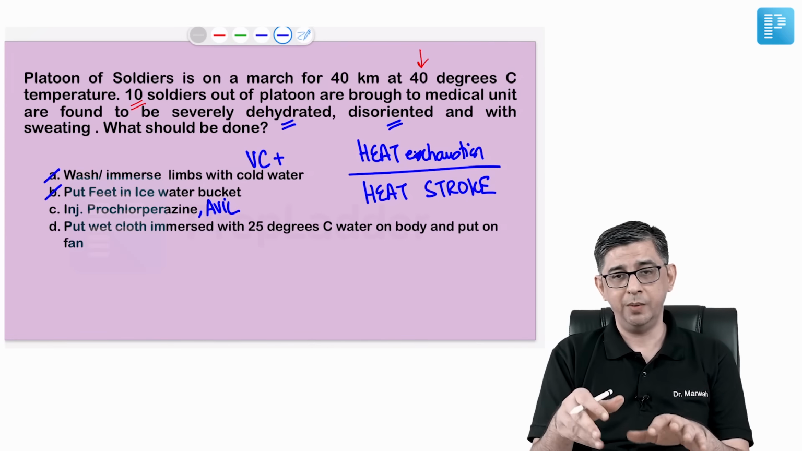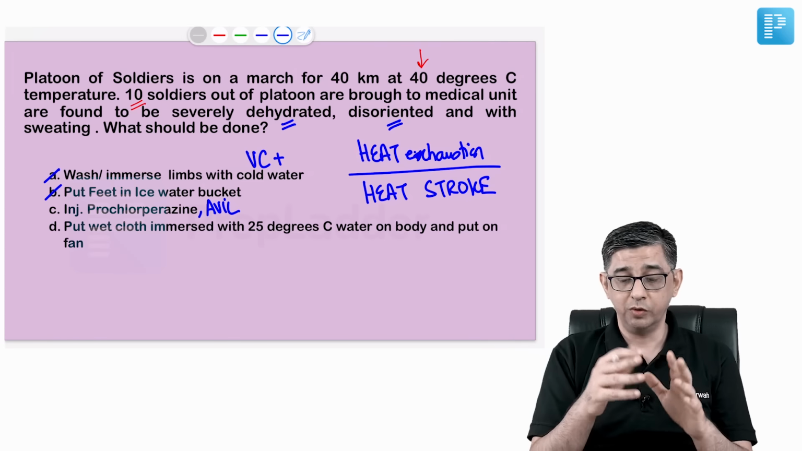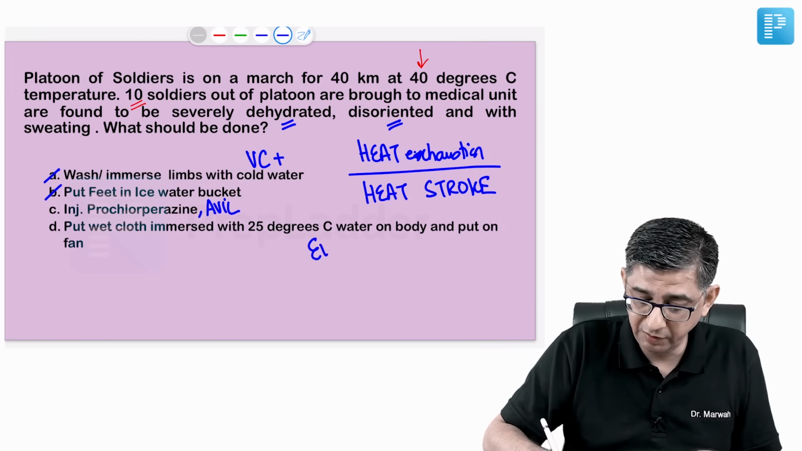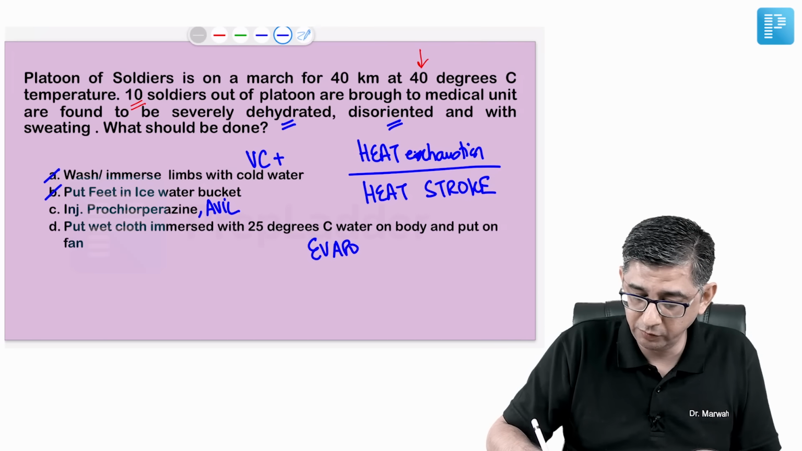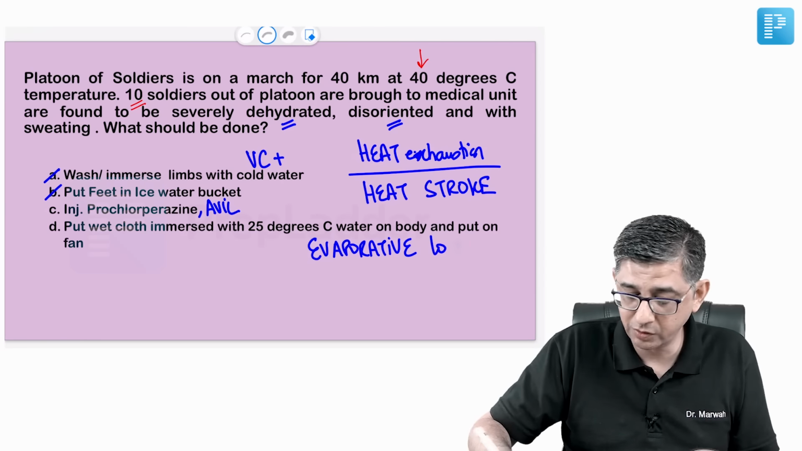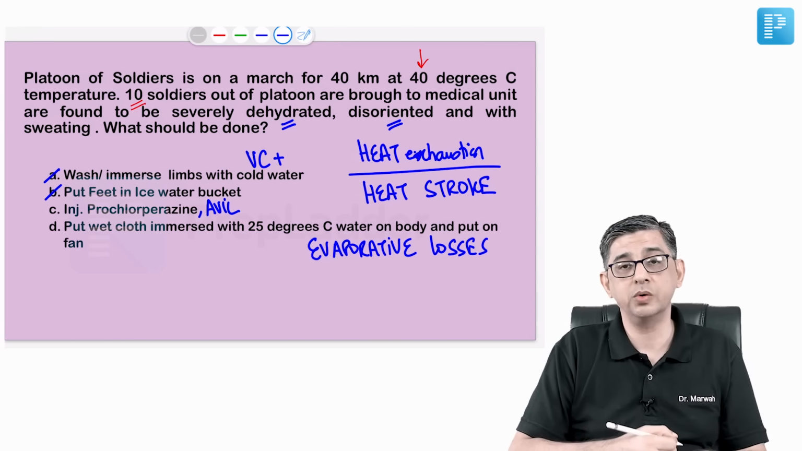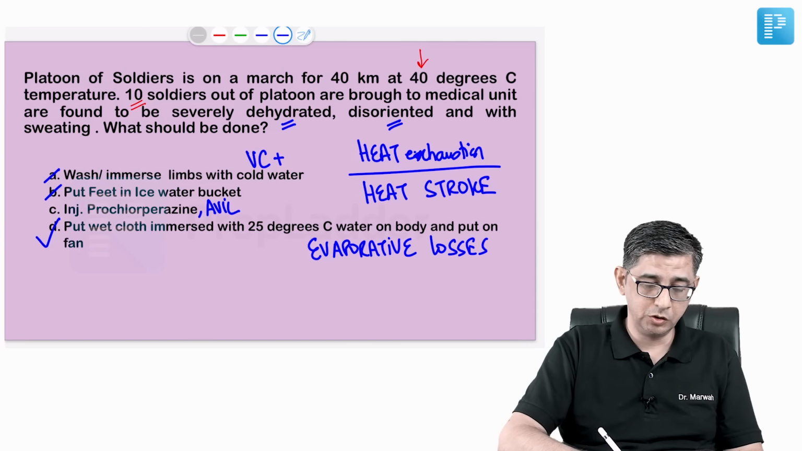You can use tap water and then you can switch on the fan. So what I want in these patients is evaporation. I want evaporative losses to occur from the body of the soldier. That's the best way to get rid of the extra heat. Otherwise, these patients can develop even a full-blown stroke as well. The answer to this question is option D.